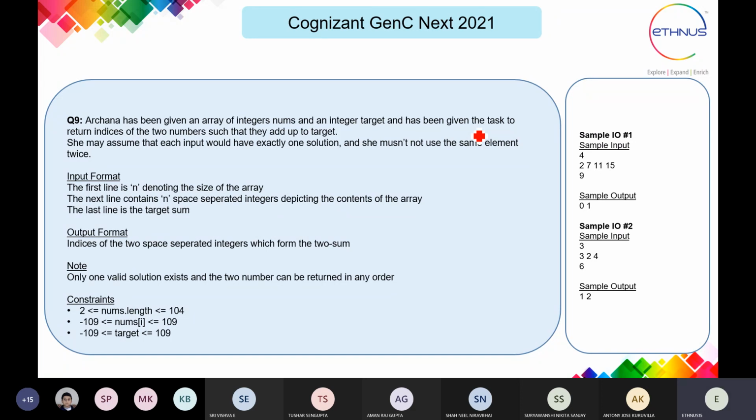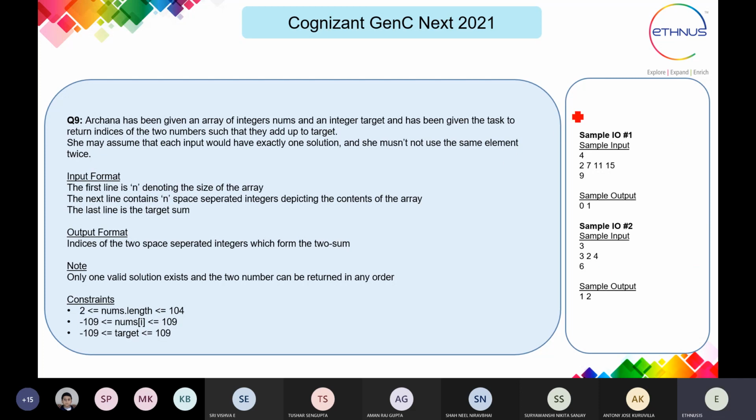So the input format given here is, the first line is n, denoting the size of the array. The second line contains the n space separated integers, means the array. First will give you the size of the array. Second input is nothing but the array in which we are going to find the target sum. And the last line is the target sum. And what we have to return is the two indices of the numbers whose sum is equal to the target value.